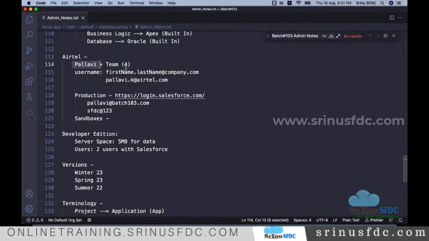Initially Pallavi and the team explore how Salesforce looks and all those things. Yesterday we already saw how we log into Salesforce and see the standard applications. In the same way, they explore, and let's say they understand Salesforce is good and they want to continue with it. Then they pay the license fee.